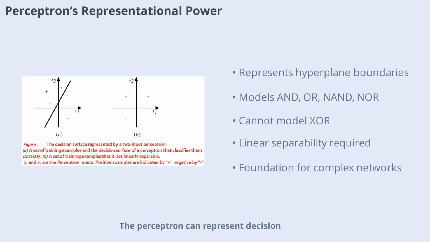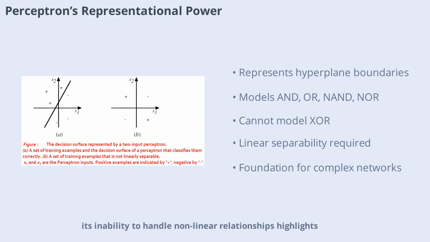A perceptron can represent decision boundaries as hyperplanes in high-dimensional space. It can model basic Boolean functions like AND, OR, NAND, and NOR, but it cannot represent functions like XOR, which are not linearly separable. For example, the perceptron can easily implement the AND function by assigning appropriate weights and thresholds.